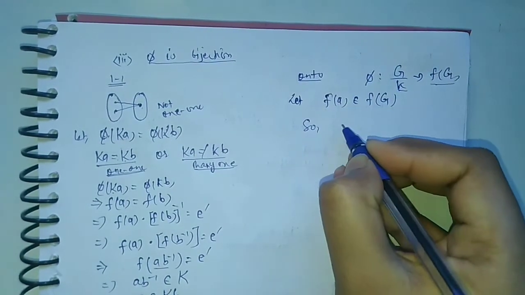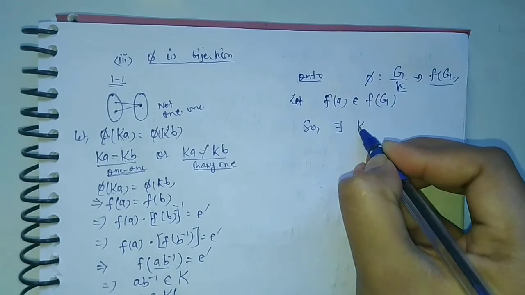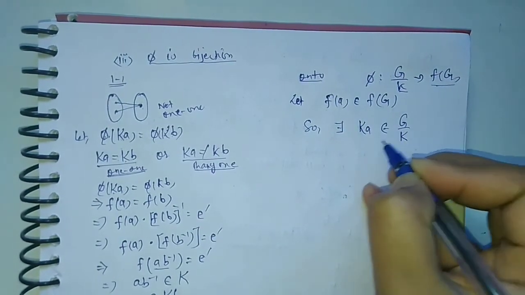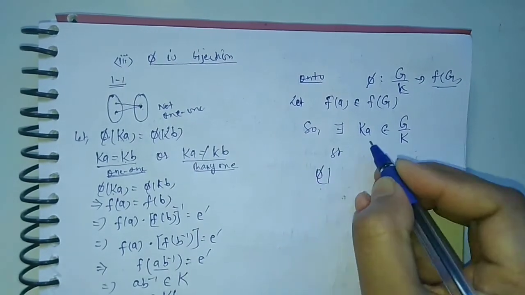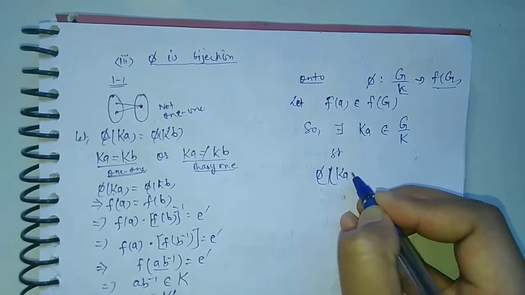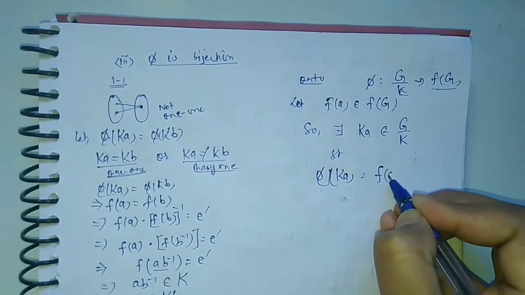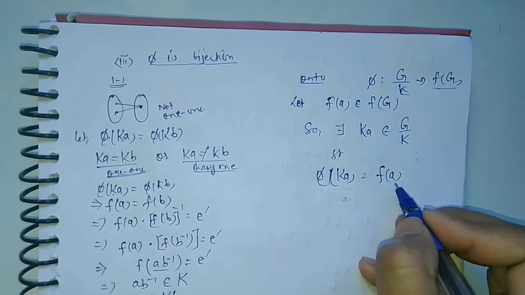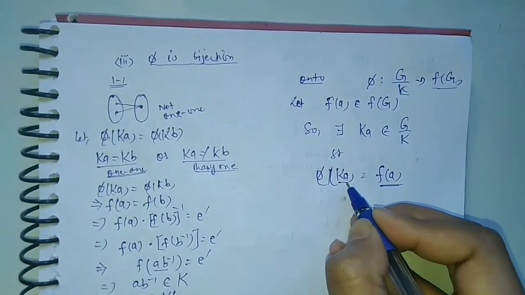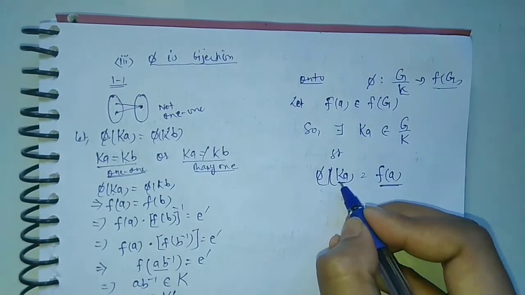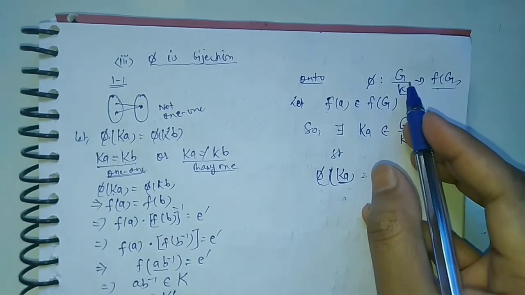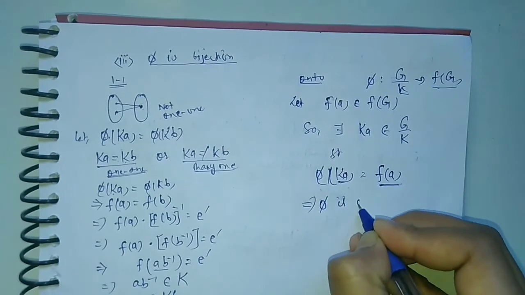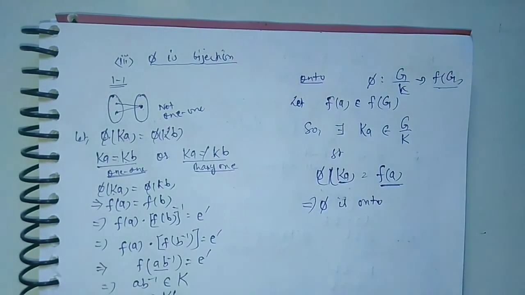So there exists an element Ka from the domain G upon K such that phi of Ka is equal to f(a), from the definition of phi. So we have found the pre-image for f(a), that is Ka. This is the pre-image for this element in the domain. So we can easily imply that phi is onto.